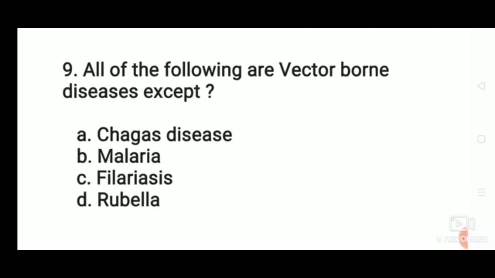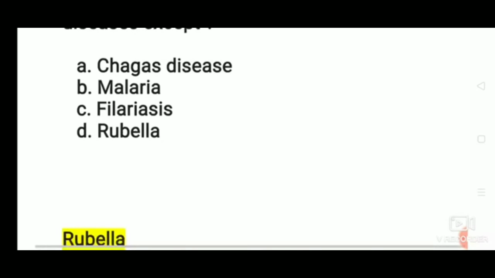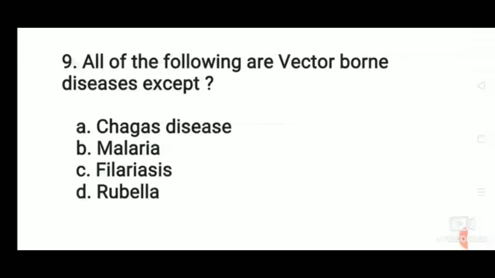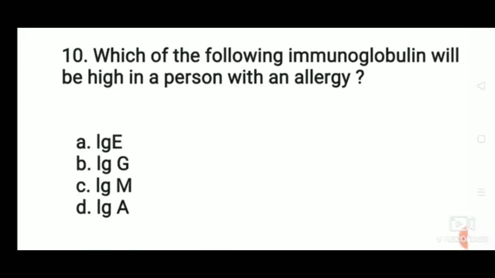All of the following are vector-borne diseases except Chagas disease, malaria, filariasis, or rubella? The correct answer: the exception is rubella. Vector-borne disease results from an infection transmitted to humans and other animals by blood-feeding arthropods, such as mosquitoes, ticks, and fleas.